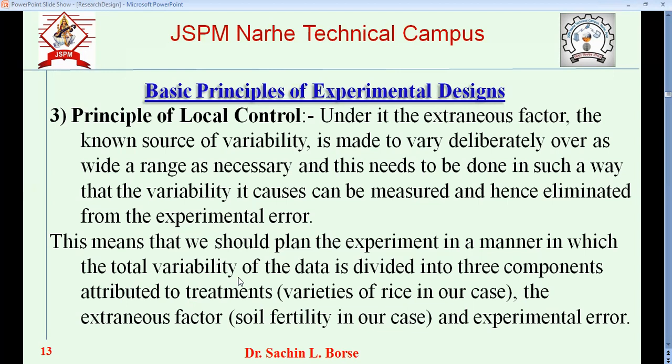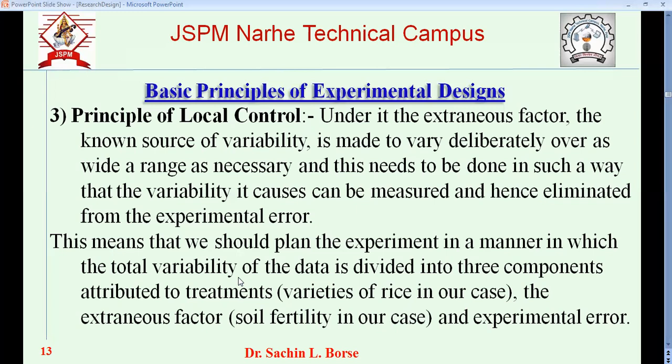How it will affect the produce of variety 1 and variety 2. So we measure that effect. Okay, once we know the amount of the error caused by that extraneous parameter, then we can correct that. Okay, so that is called the principle of local control.